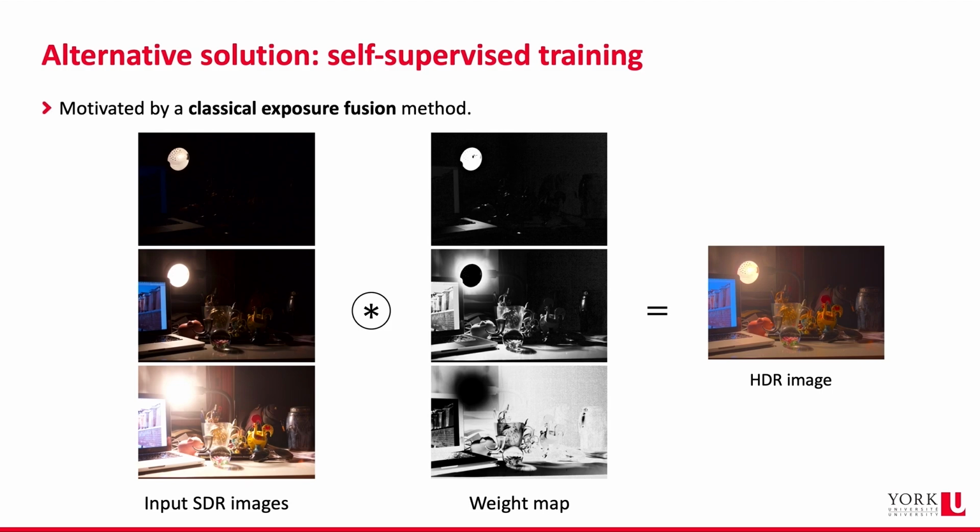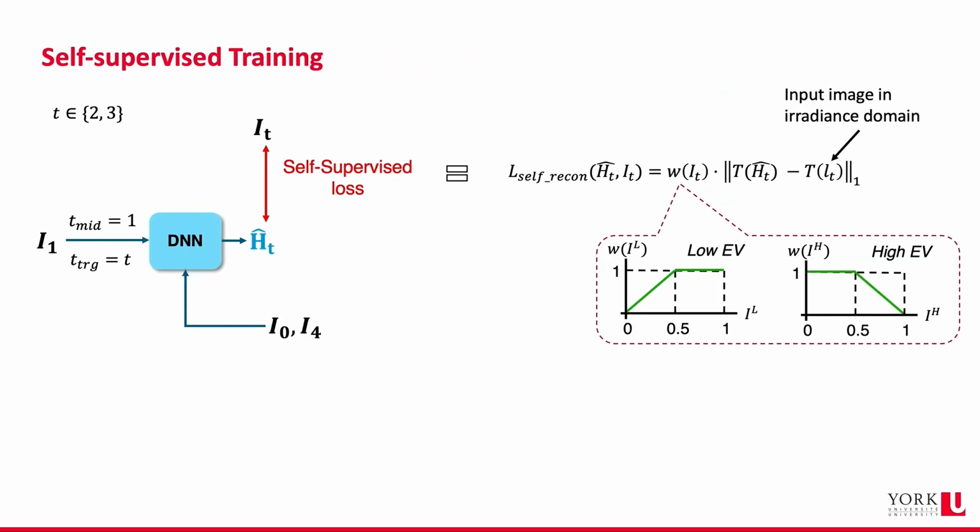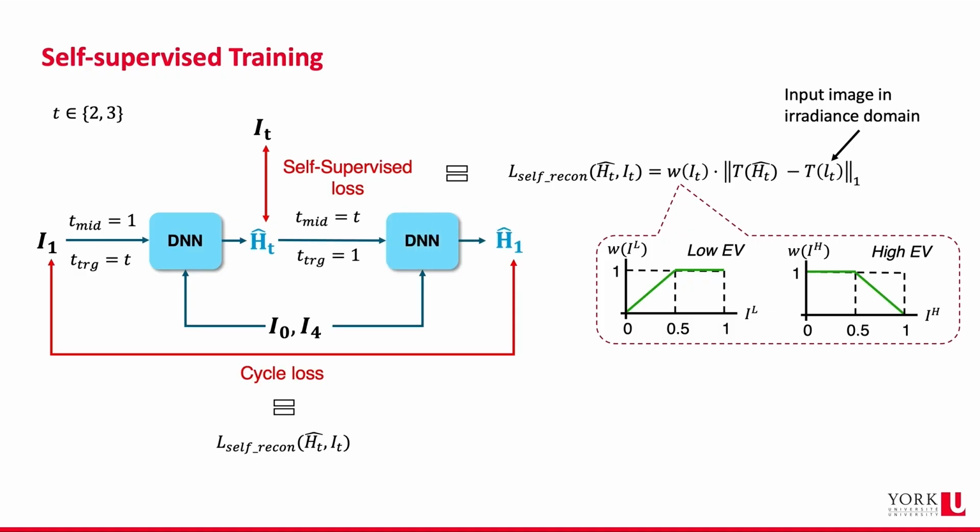exposure fusion. Directly applying exposure fusion isn't possible in the case of most videos, which only have one exposure per frame. Instead, we incorporate this constraint through a weighted photometric loss, which downweights unreliable regions such as dark shadows or clipped highlights. We also add a cycle consistency loss to ensure the synthesized frames stay temporally coherent.